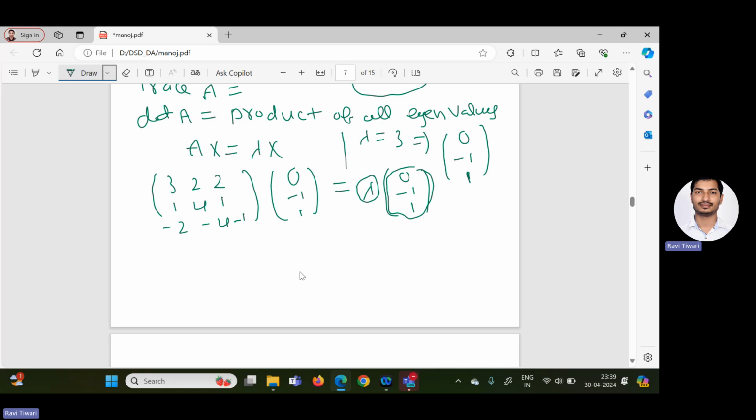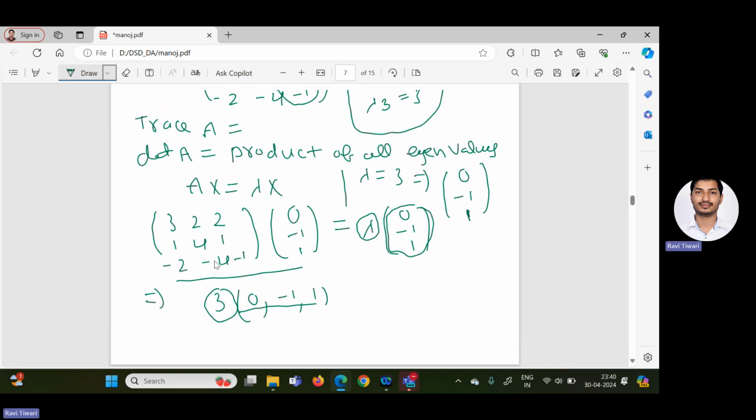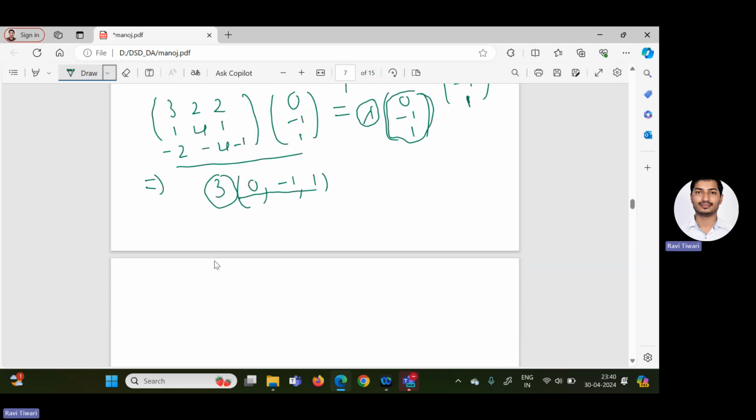So easily we can multiply. If you multiply this, then what do you get? 3 into 0, 0, minus 2 plus 2, then 1, 4. So this product we can write as 3 times 0, minus 1 and 1. So what it means is that corresponding to this eigenvector 0, minus 1 and 1, the eigenvalue is 3. So this is the way to calculate eigenvalue and eigenvector of a matrix.